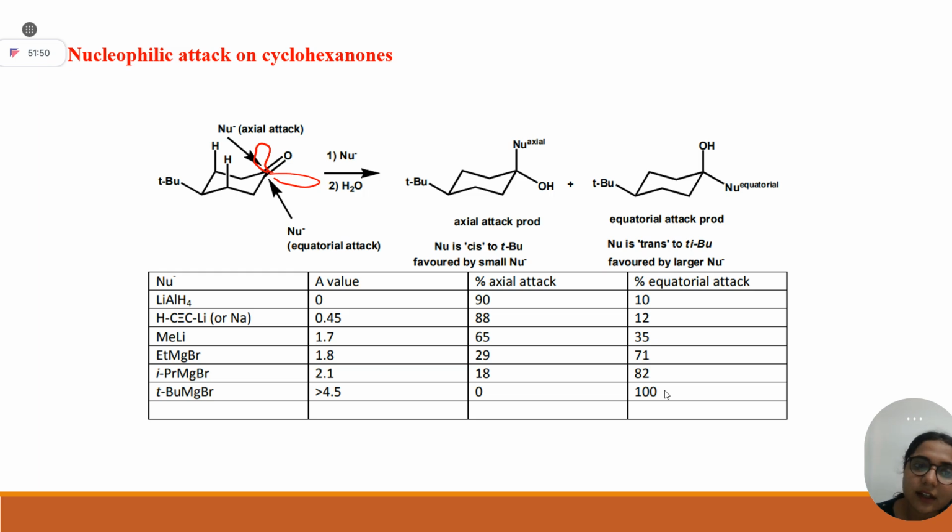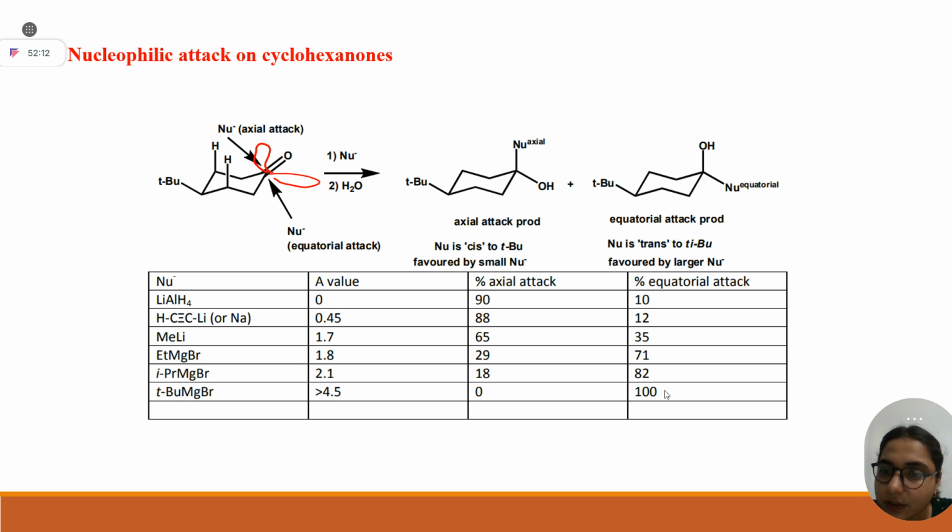So clear till here? See, in this course we are going from basics to advanced, and this is the advanced part. We started from simple electrophilic aromatic substitution, and now you are dealing with the stereochemistry of nucleophilic addition. You just have to remember some models.